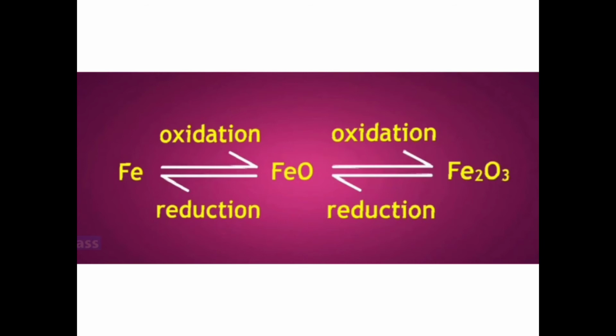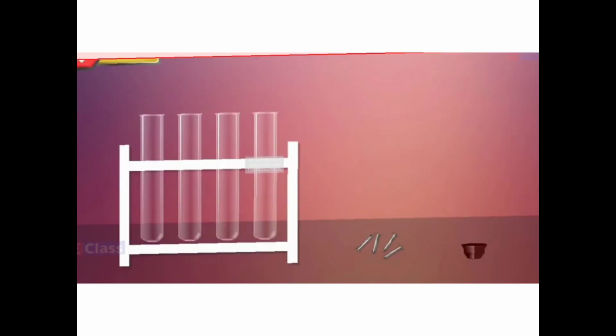Fe to FeO is oxidation, but from FeO to Fe it is reduction. From Fe to Fe2O3 is oxidation. From Fe2O3 to FeO it is reduction. Correct? Now, let us go ahead.